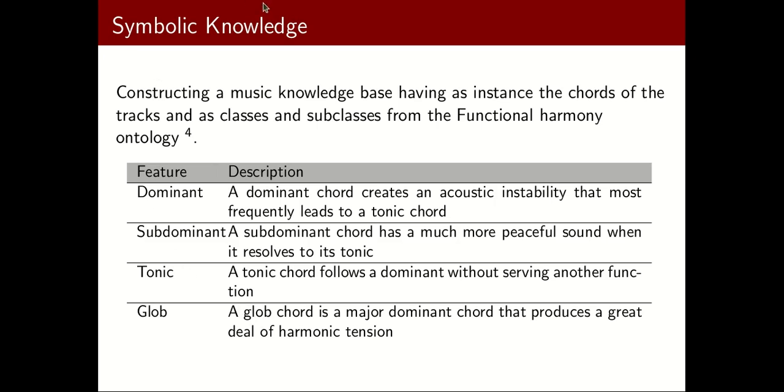As far as the symbolic knowledge is concerned, we obtained features by using the functional harmony ontology. These features are based on the notions of music theory and try to capture the harmonic density of the track.